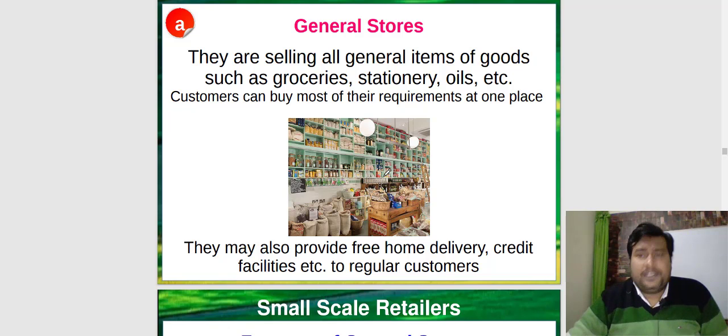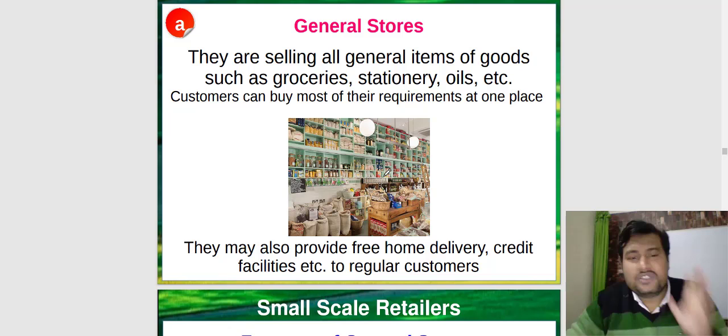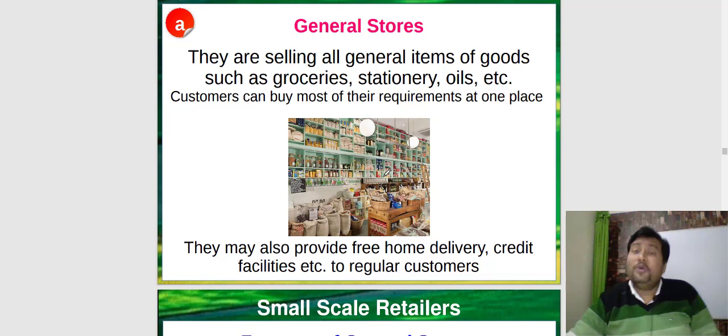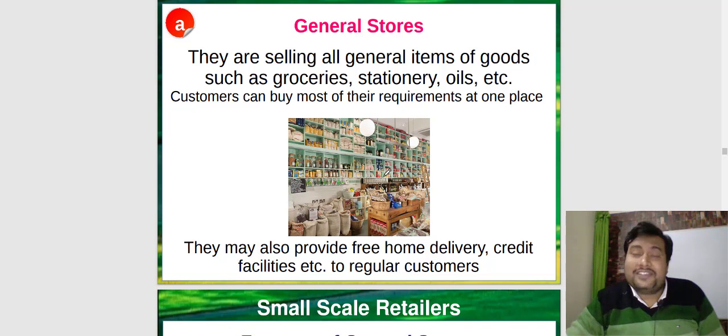The first and very common one, which you know also, is general stores. They sell all general items such as groceries, stationery, oil, etc. Customers can buy most of their requirements at one place. That's why it is known as a general store. They may also provide free home delivery, sometimes credit facilities to regular customers. It doesn't mean that you go to the shop the first time and ask for credit. They will not give. But regular customers, colony persons whom they know personally, sometimes they give credit facilities to them. So that is a general store, Raju General Stores.